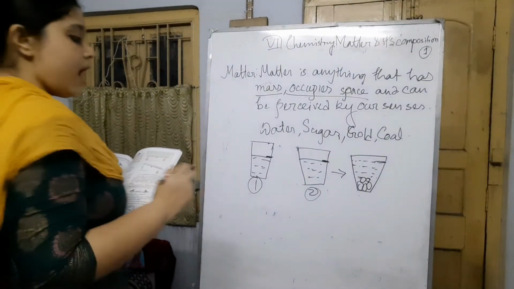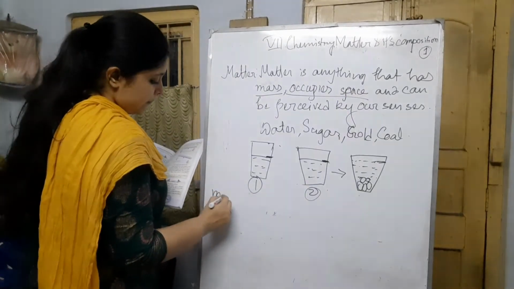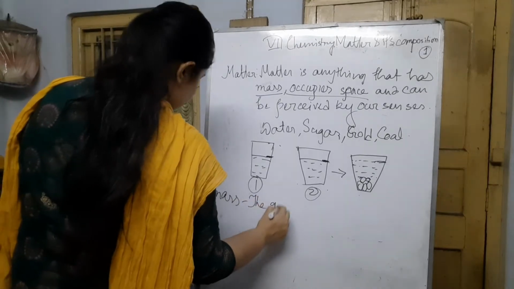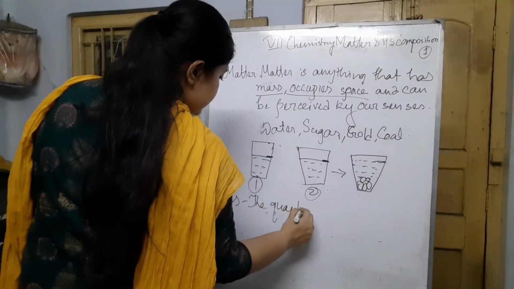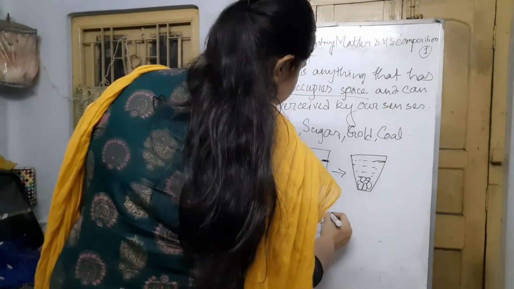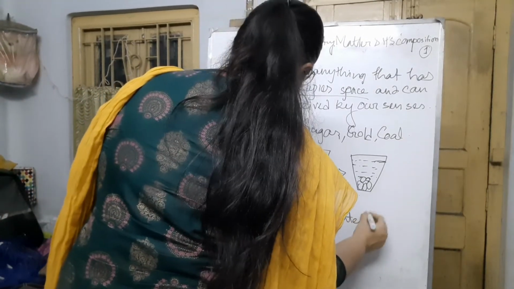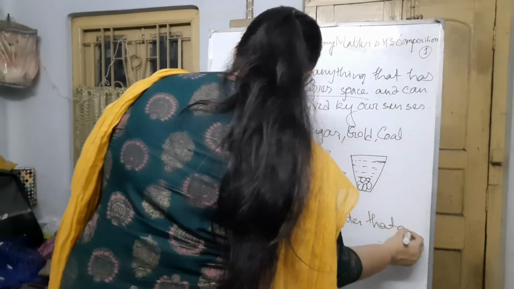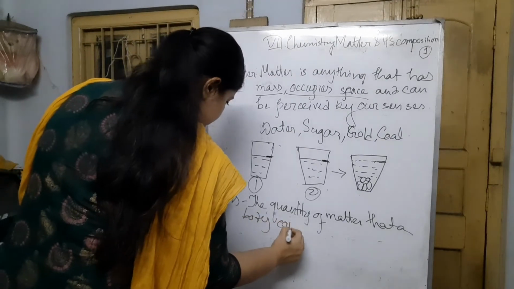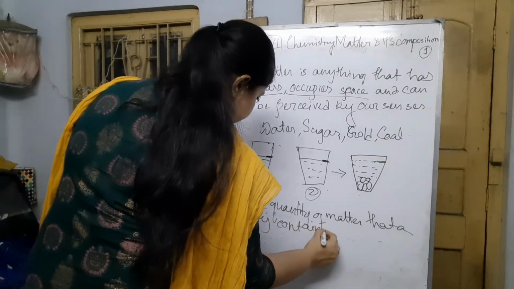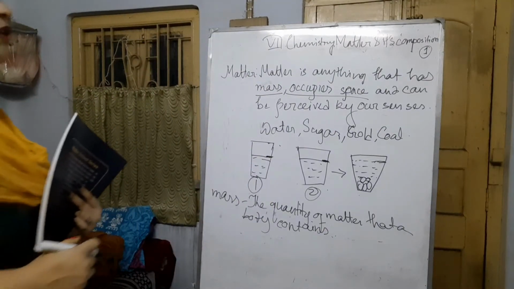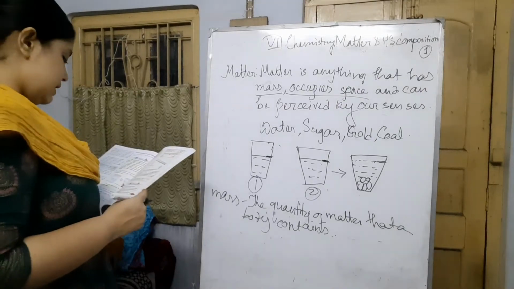So what is mass? Mass is defined as the quantity of matter that a body contains.